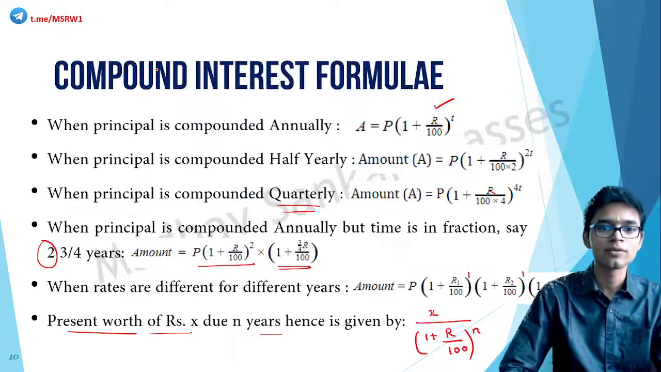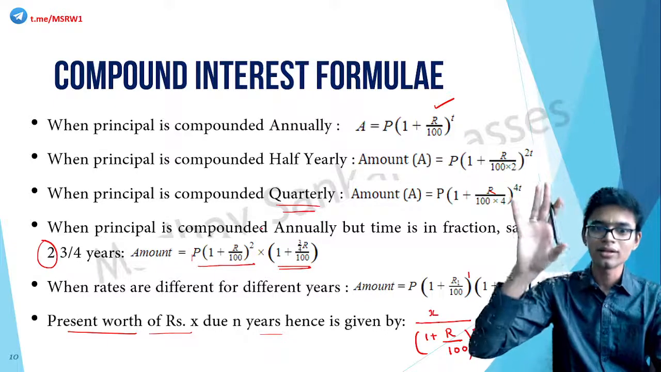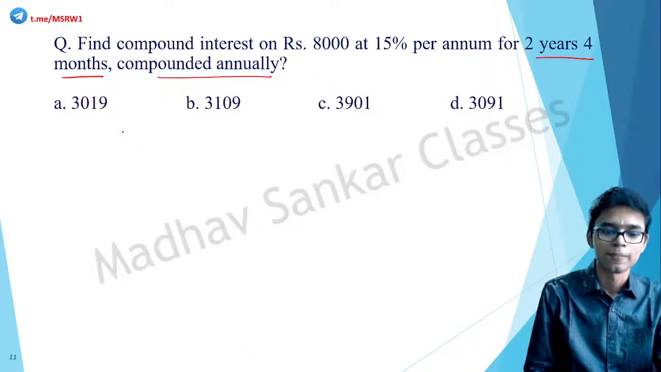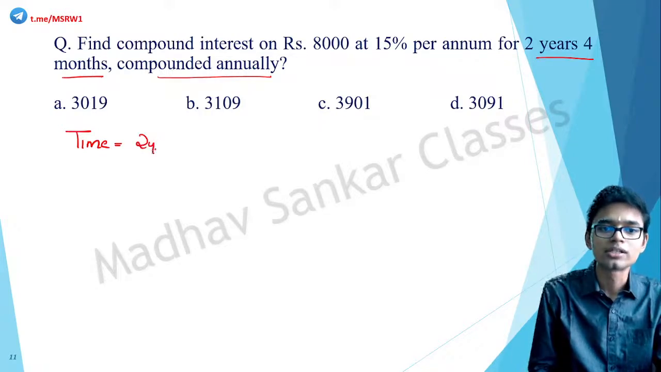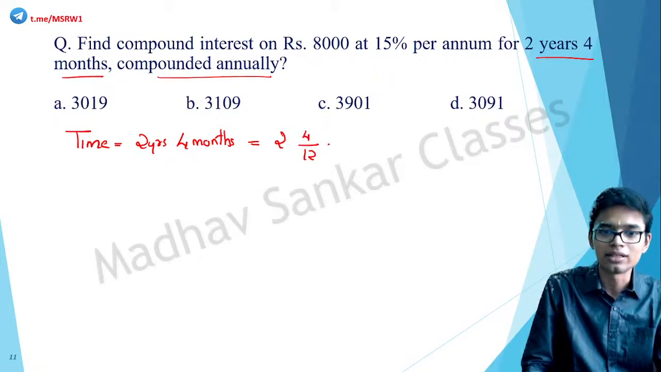So what is the formula? We have to use this formula. P into 1 plus R by 100, the whole number into the fractional part. Okay, so let's do it. Time. Let's rewrite everything. Time is given as how much? 2 years and 4 months. Correct? This is equal to 2 and 4 by 12 years.